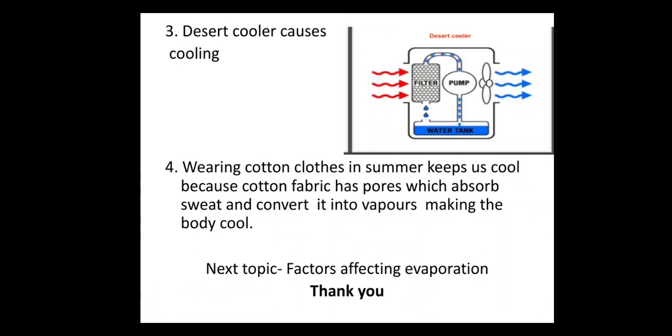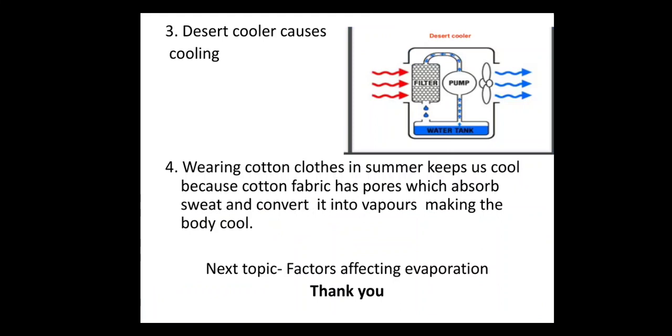Desert cooler has a water tank at its bottom and a filter and a pump and an exhaust fan facing towards the room. Now what happens when you switch it on? The hot air from outside passes through the filter, that is the grass pads fitted on the three sides of the desert cooler, on which the water keeps on dripping.